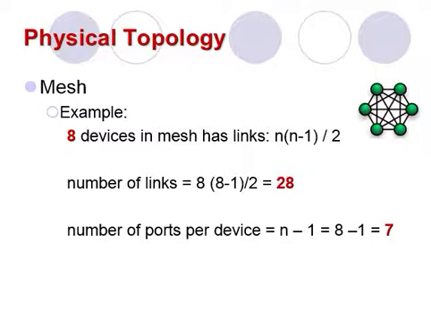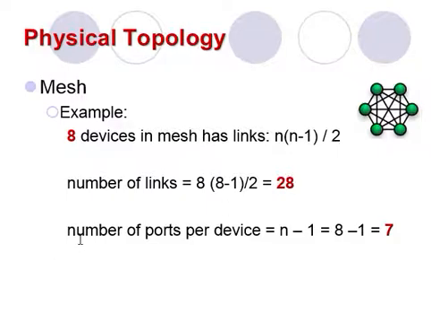Here is an example for the mesh topology. 8 devices in a mesh have n times n minus 1 over 2 links. If the total number of devices is 8, we replace n with 8 and find the number of links.